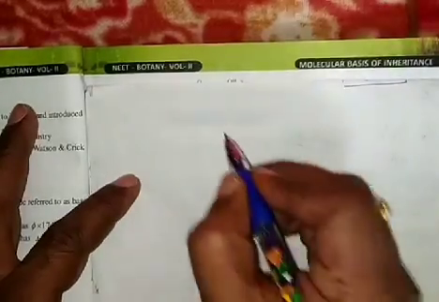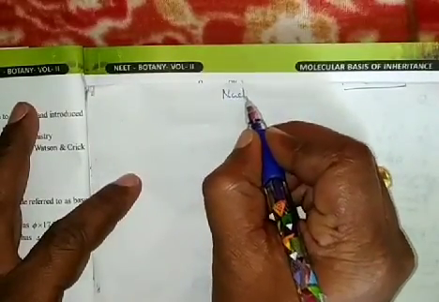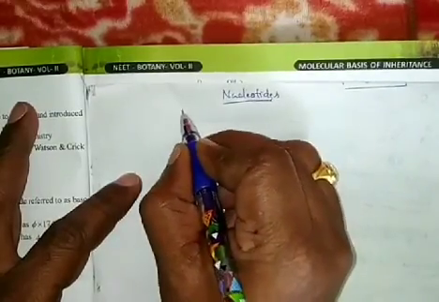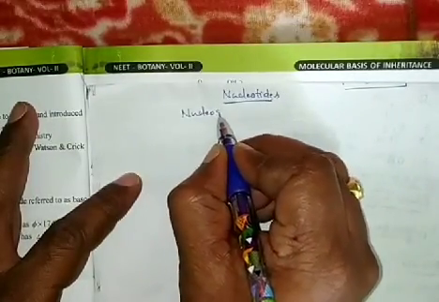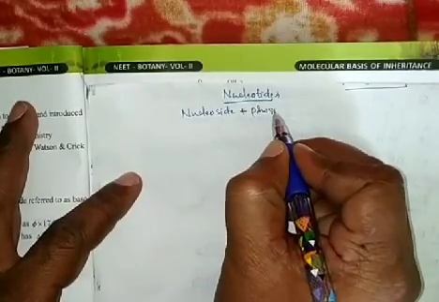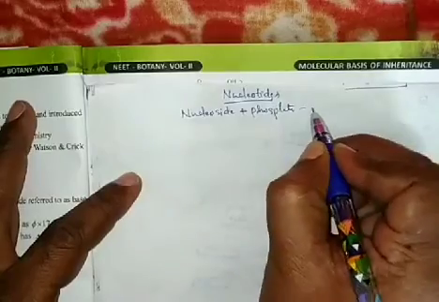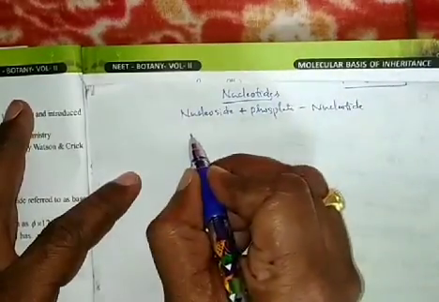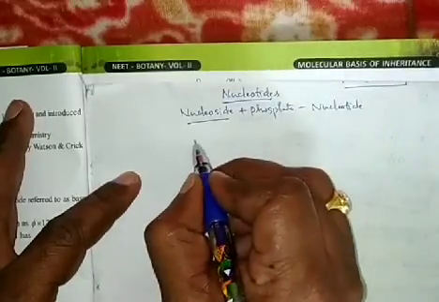Let us see how the nucleotides form. Already we discussed the nucleotide. Nucleoside plus phosphate is called a nucleotide. How is the nucleoside formed?